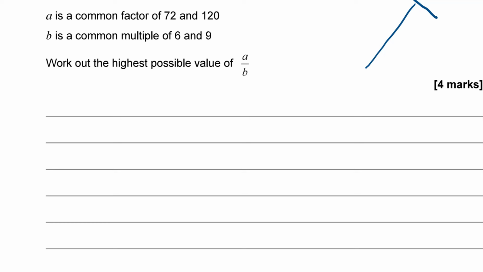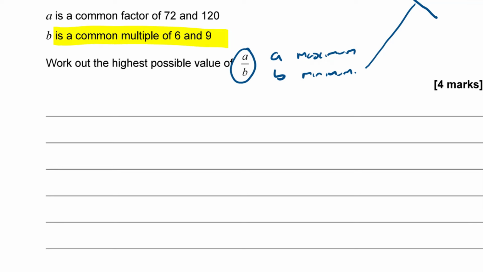A is a common factor of 72 and 120, and B is a common factor of 6 and 9. Work out the highest possible value of A over B. Okay, so this fraction is going to be its biggest when A is at its maximum value and B is at its minimum value, isn't it? You'll get a bigger number if you divide by a smaller denominator. So let's take B to start with then. I think that one's going to be easier.